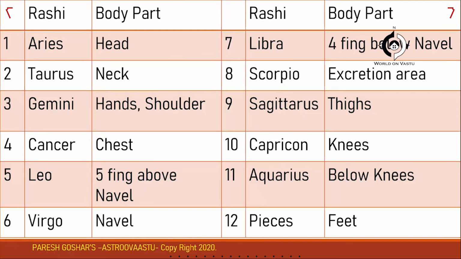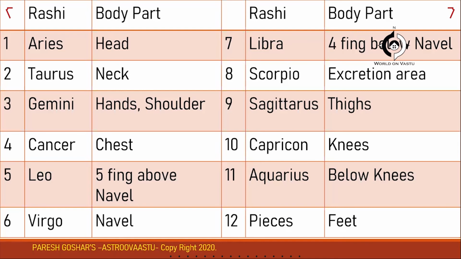So Aries is the head region; Aries governs that part. Then coming down, the neck region is governed by Taurus. Gemini governs the hands and the shoulders. Cancer governs the chest region. And Leo Rasi governs the area 4 to 5 fingers below the chest. The rib cage that we have, when we press, the hollow that starts initially, just 1 or 2 fingers below that, you can say that it is Leo.